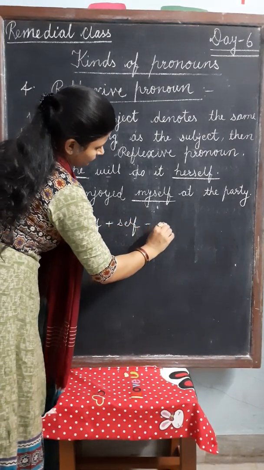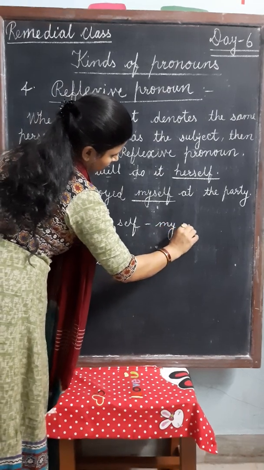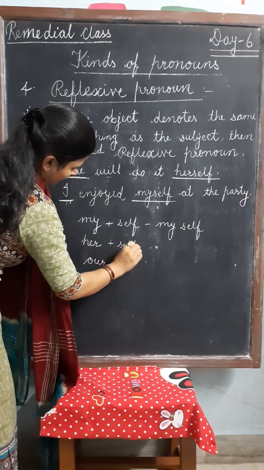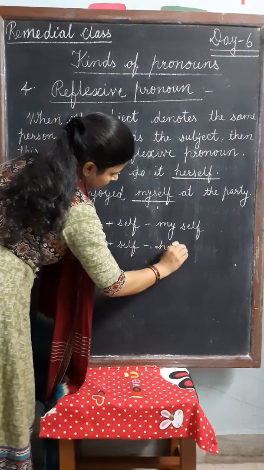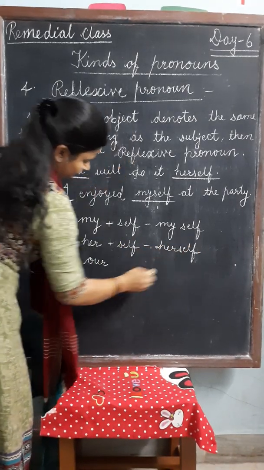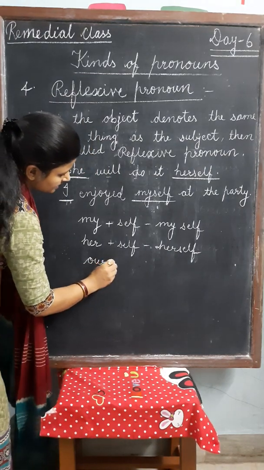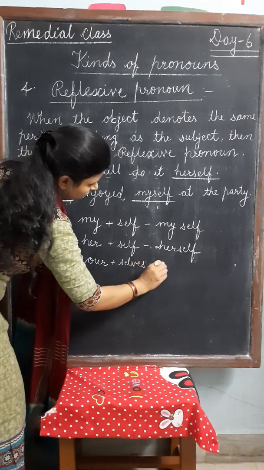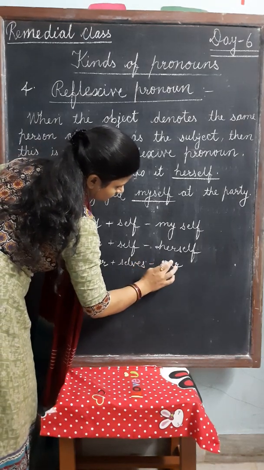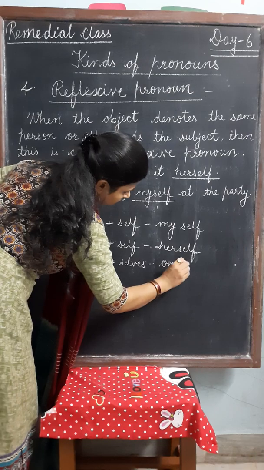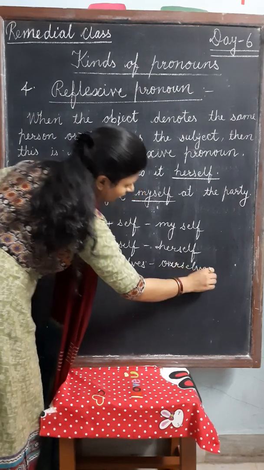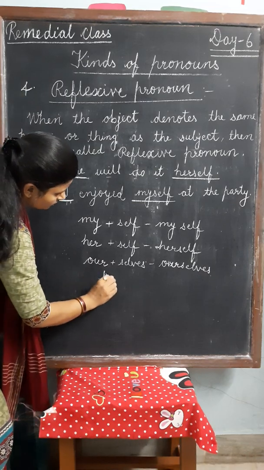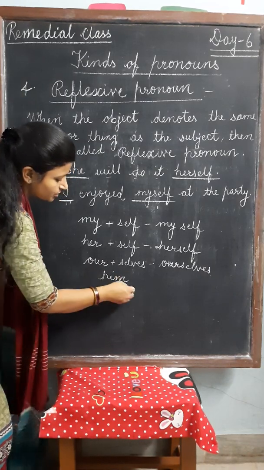Myself, herself, ourselves, because this is plural. So ourselves. Himself is an exception here. Himself, because him is not a possessive pronoun.